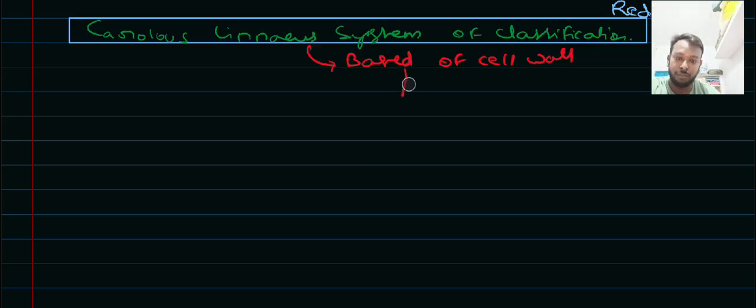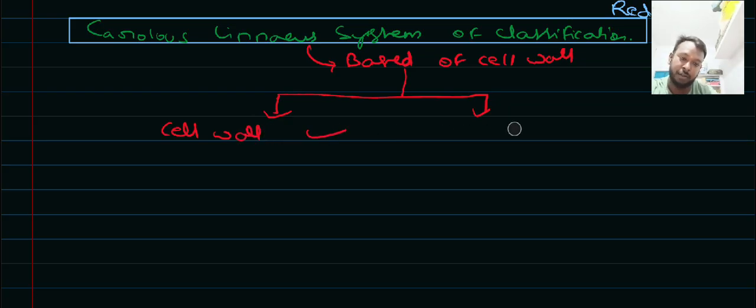So if the cell wall is present, they were plants. Cell wall present or absent: if the cell wall is present, then they were grouped under plants. If the cell wall is absent, they were grouped under animals.